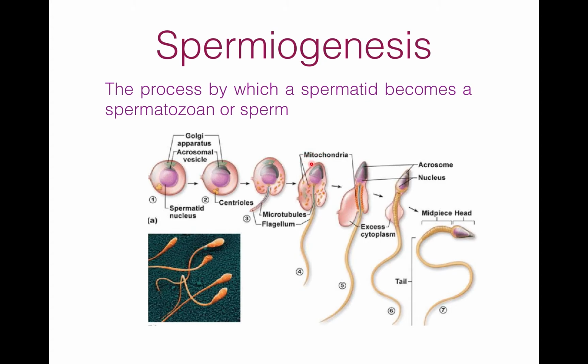The mitochondria of the cell get concentrated in the middle part of the sperm, which later form the Nebenkern in the mature sperm. The cytoplasm of the cell forms a condensed sheet around the middle sheath, which later forms the manchette of the mature sperm. All these changes take place to convert the spermatid to spermatozoa.